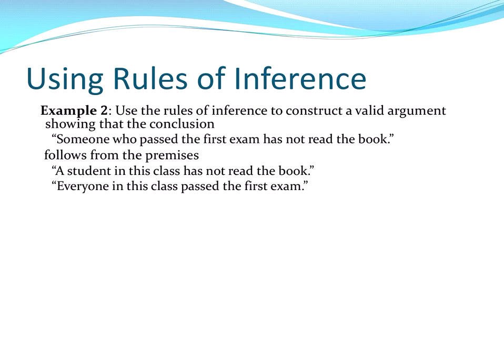Okay, so let's look at another one. We have a conclusion that someone has passed the first exam who has not read the book. We want to show that it follows from these premises: a student in the class has not read the book, and everyone in the class passed the first exam. First of all, we need to look for quantification language. Someone suggests there exists, a student suggests there exists, and everyone suggests for all.